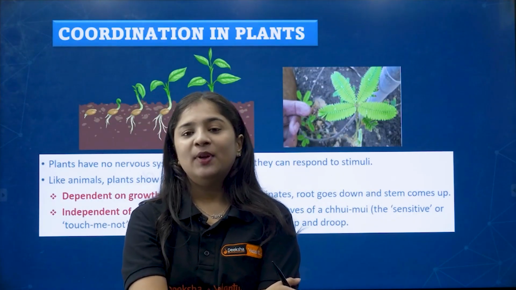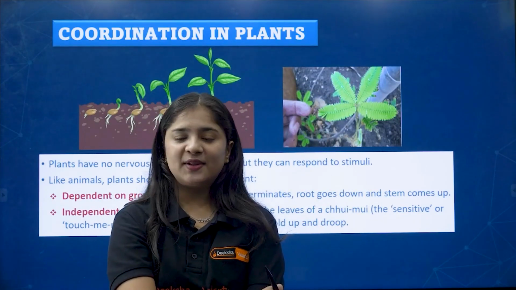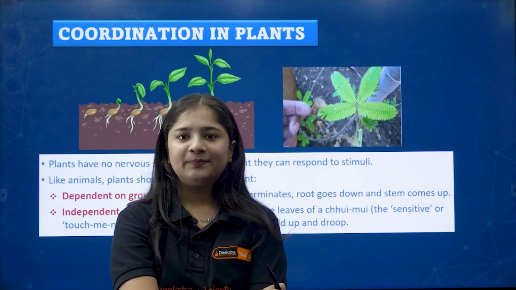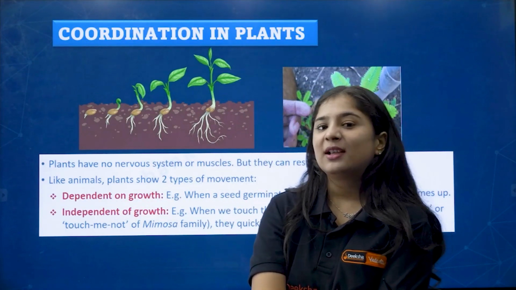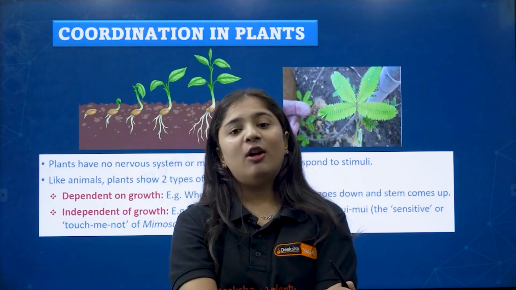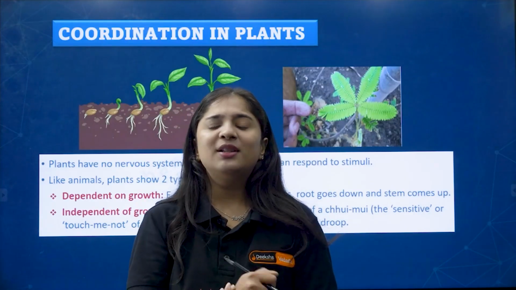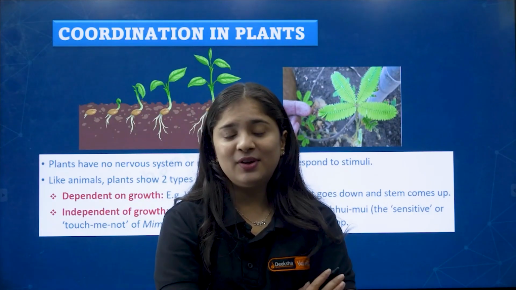Just think about it. Do plants possess nerves? Just think. No. Exactly. Plants do not possess a nervous system, nor a brain, nor a spinal cord. Then how does control and coordination in plants happen here?